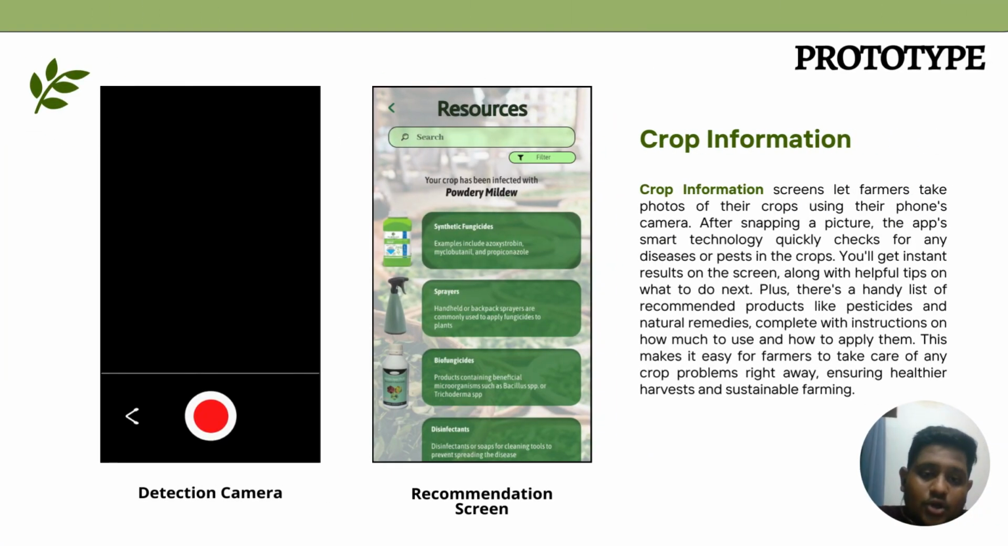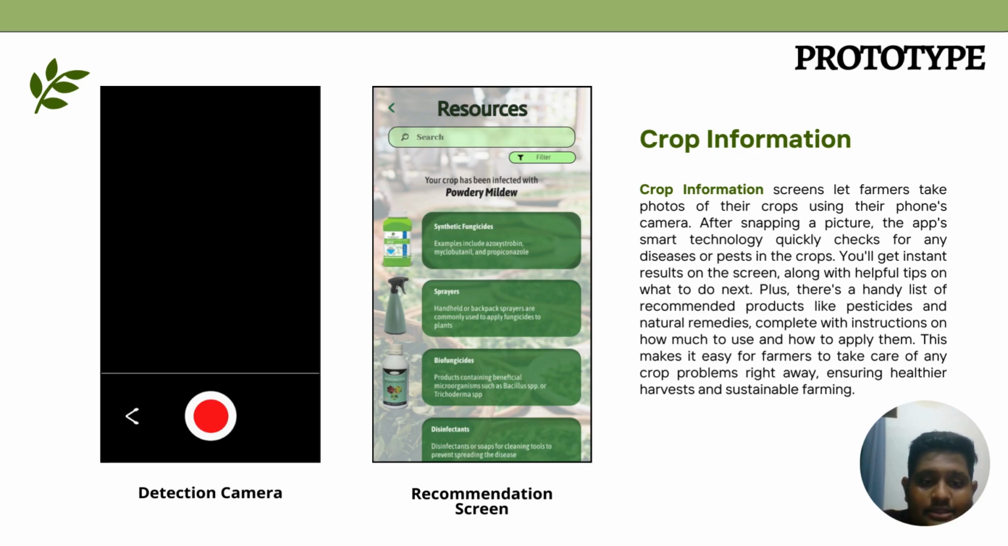As you can see, crop information has 2 pages, which is detection camera and recommendation of resources. Crop information screen lets farmers take photos of their crops using their phone camera. After snapping a picture, the app's smart technology quickly checks for any diseases or pests in the crops. You will get an instant result on the screen, along with helpful tips on what to do next.